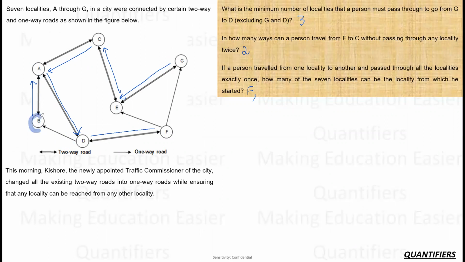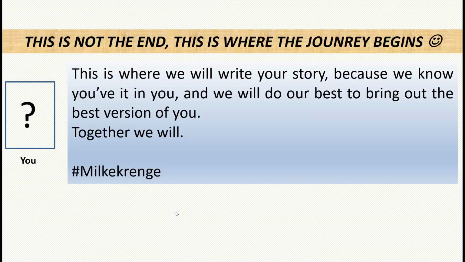So if he starts from B, then B, A, this. So this is also possible. So B is also a starting point, right? So F and B are the only two starting points possible. So the answer is 2. Now, this is one of the easiest sets that you can encounter. And that is why the set was named the naive routes. So a little learning, a little fun.